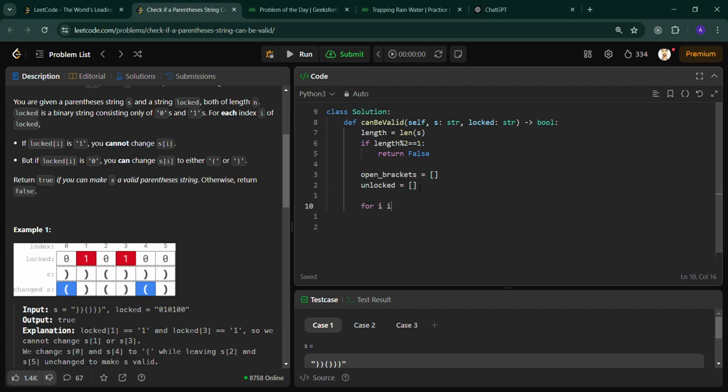For I in range of length, for iterating over the whole string. If locked[I] equal to 0, then we can append this in unlocked: unlocked.append(I). Elif s[I] equal to open bracket, then we can append this in open brackets: open brackets.append(I).